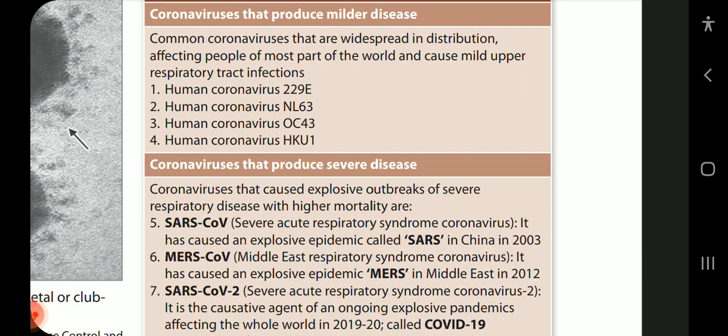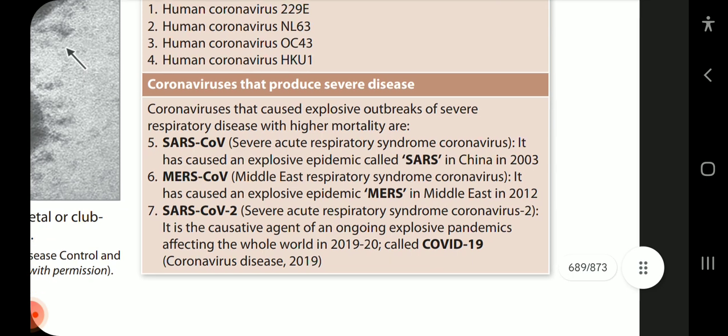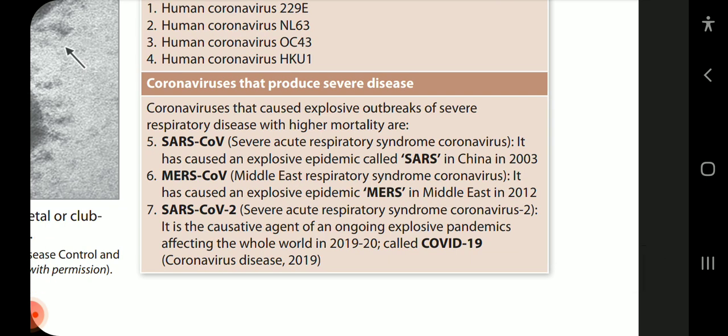The milder ones are human coronavirus 229E, NL63, OC43 and HKU1, while the coronaviruses that cause explosive outbreaks were SARS-CoV, which caused the explosive epidemic called SARS in China in 2003; MERS-CoV, Middle East respiratory syndrome coronavirus, which caused the explosive epidemic MERS in the Middle East in 2012; and SARS-CoV-2, severe acute respiratory syndrome coronavirus 2, the causative agent of an ongoing explosive pandemic affecting the whole world in 2019-20.